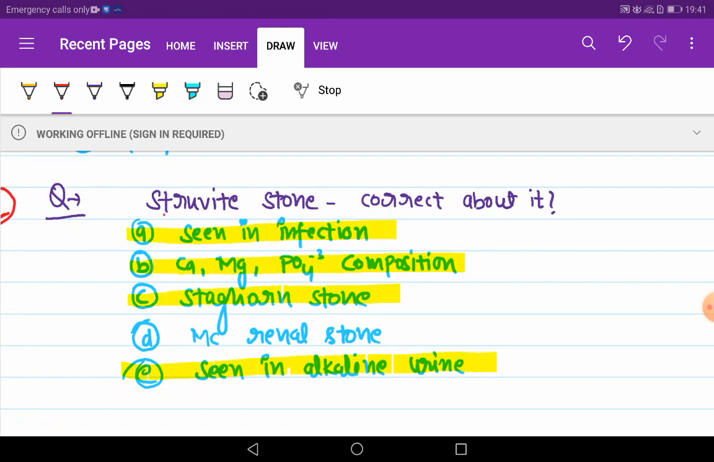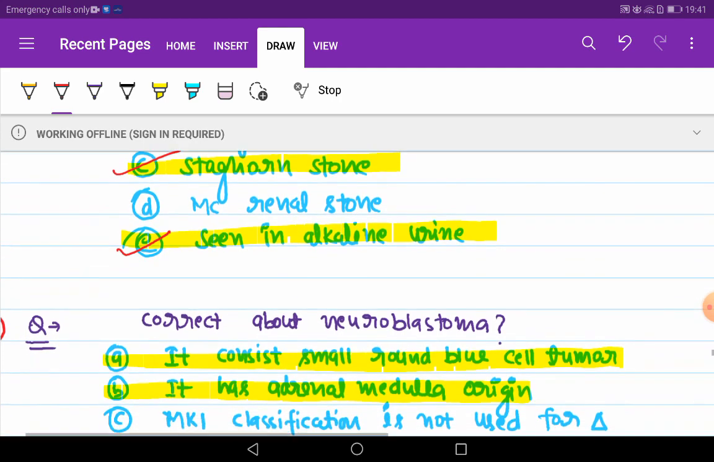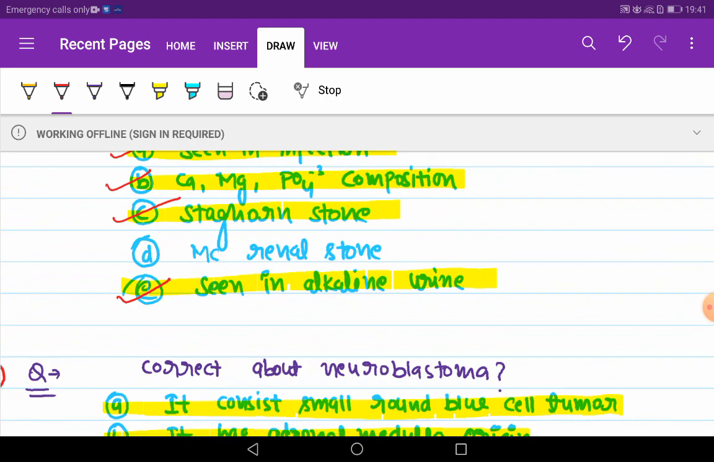Next question. Struvite stone, correct about it. Seen in infection, calcium, magnesium and phosphate composition. This is also known as Staghorn stone, and seen in alkaline urine. This is not the most common renal stone. Most common are calcium oxalate.